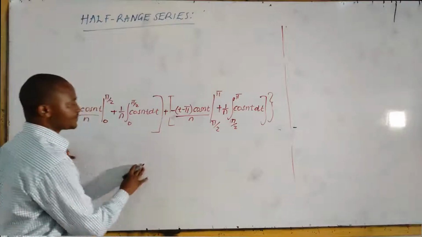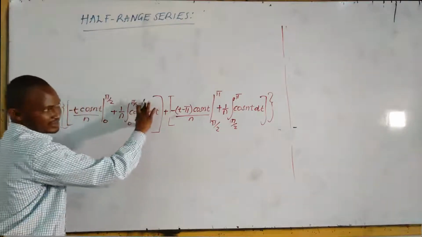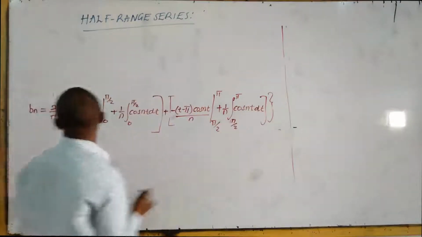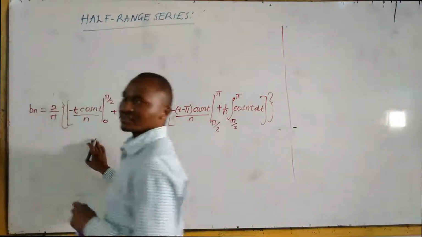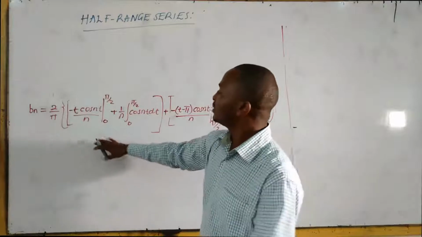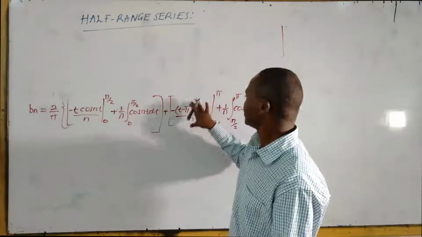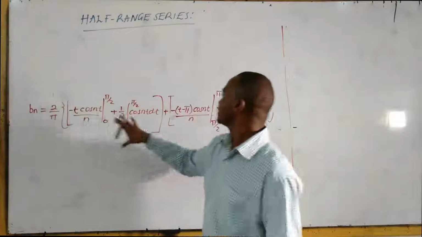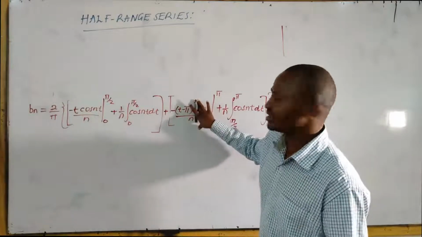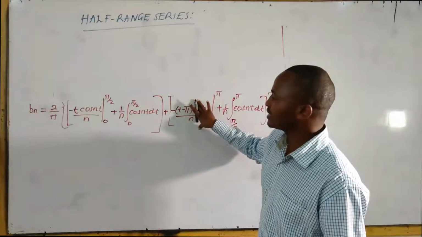The next step, let us integrate this. You also have a choice at this step. You can start applying the limits. For example, you can apply this limit, and you can also apply this limit.